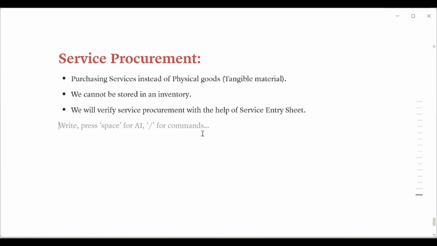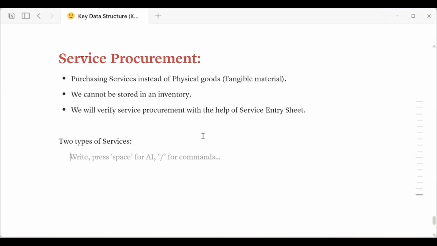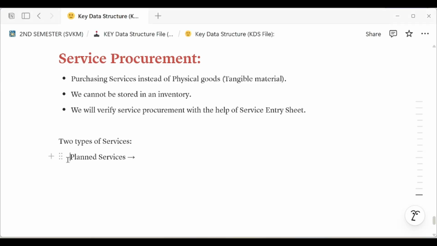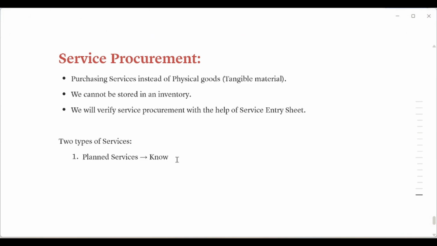There are different types of service procurement, mainly two types of services. First we call plant services, which means you already know the price and what type of services you are doing.